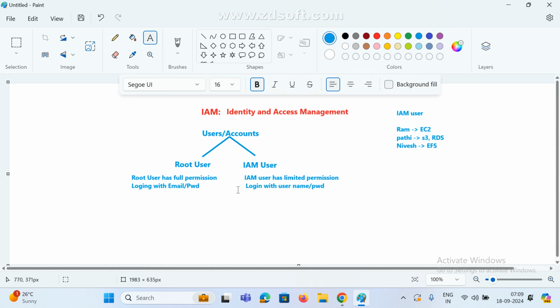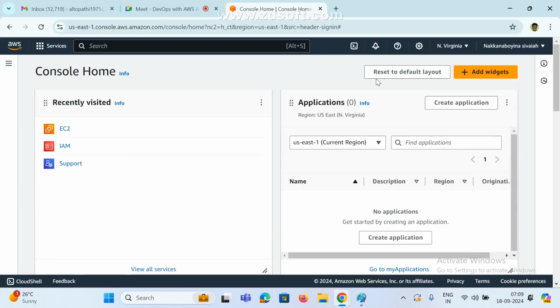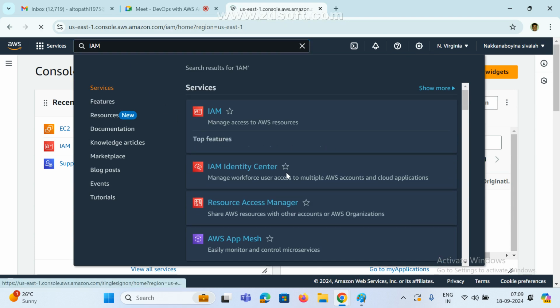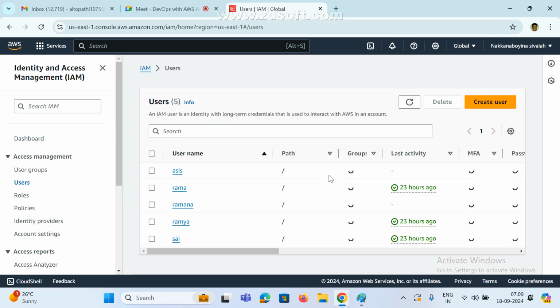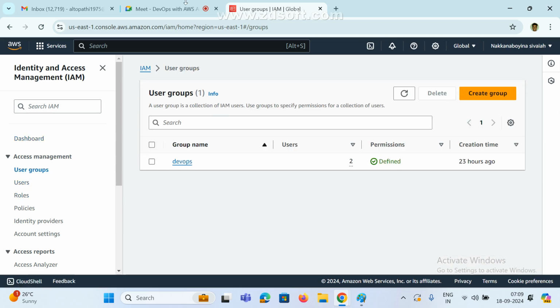IAM user means we are logging in with username and password. Root user has full permission. IAM user has only limited permissions, and based on user role we are going to add some policies, and with the help of policies that user can access it. I hope you got it, right? So anyone any doubt? Is it clear? Yesterday we discussed how to create users and groups.